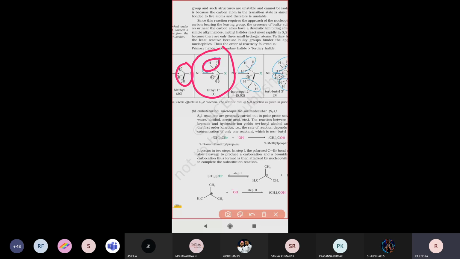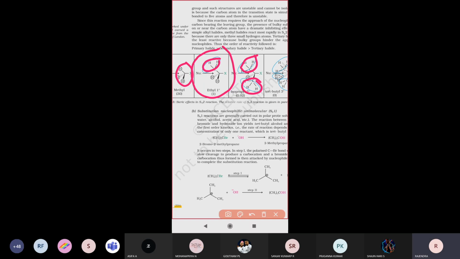So if you are taking a secondary alkyl halide, two methyl groups are attached. Therefore, the nucleophile's attacking nature slowly decreases compared to a primary alkyl halide.